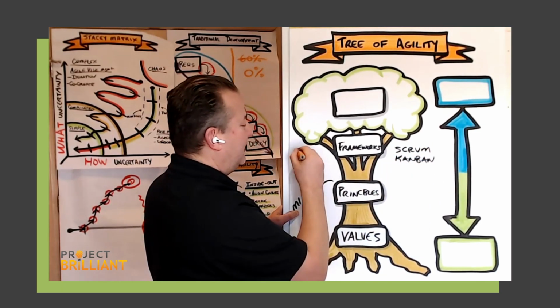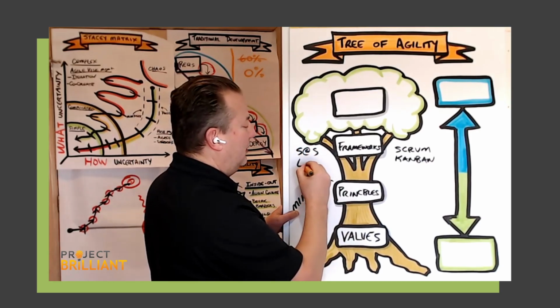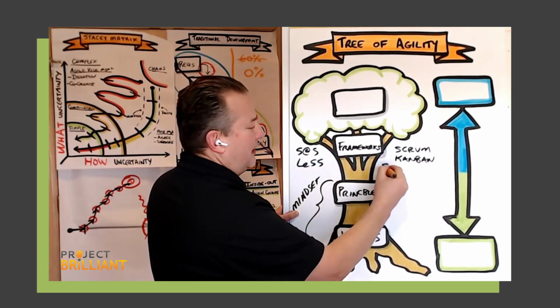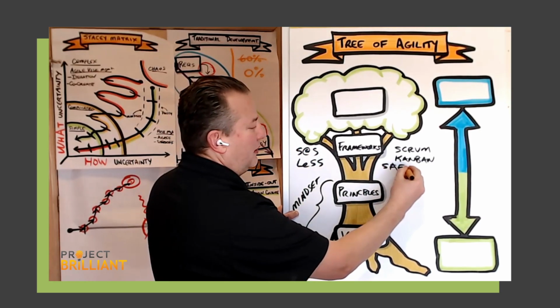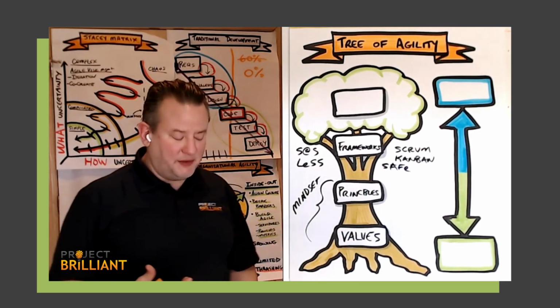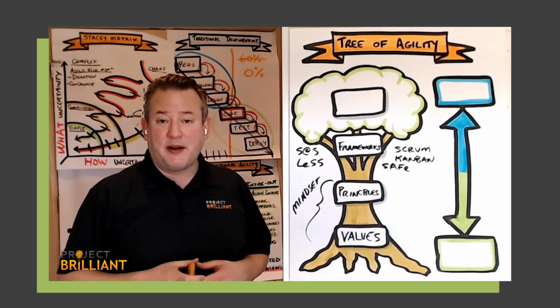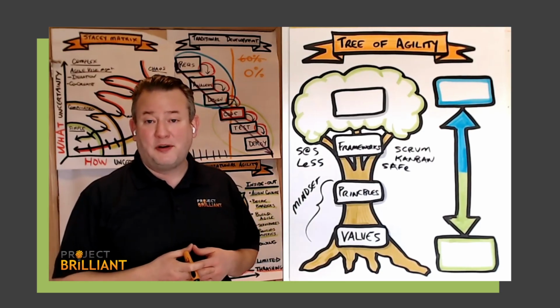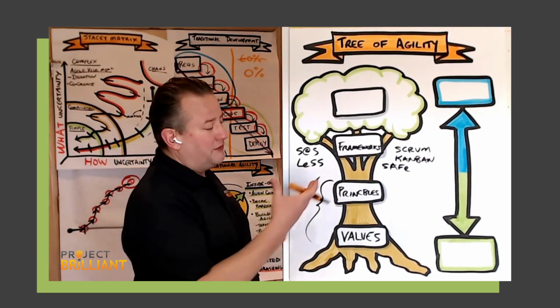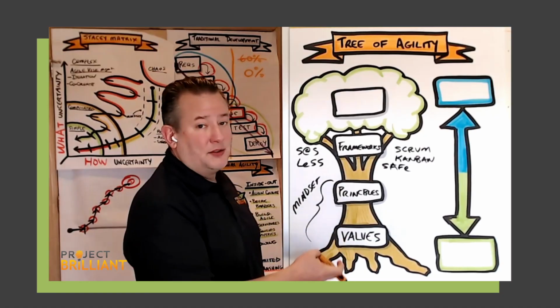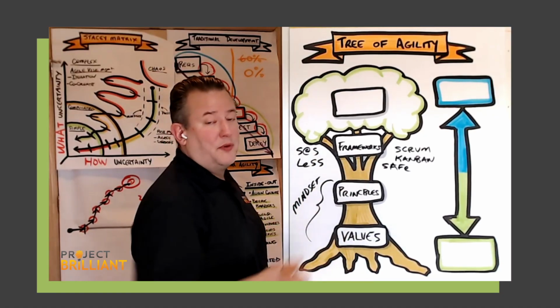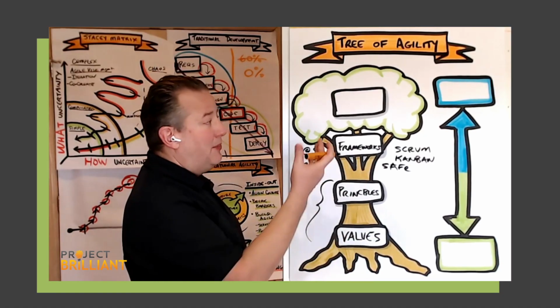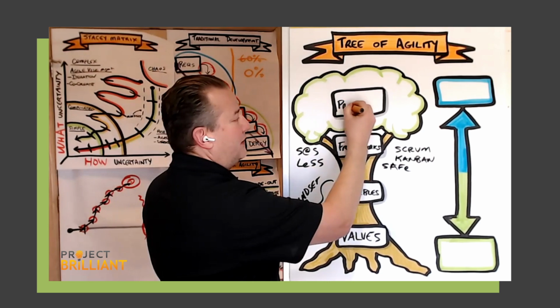We get into other things like scaling frameworks like Scrum at Scale, LeSS, SAFe, which is Scaled Agile Framework, those kind of categories of things. There's a few more out there that would fit in this category as well, but these are probably the most popular ones, and just understanding where those fit in the tree here is important for us. So we're using those frameworks to put this agile mindset to work for us, how we manage the work with agile frameworks. As we get to the top of the tree here, this is where we get into practices.